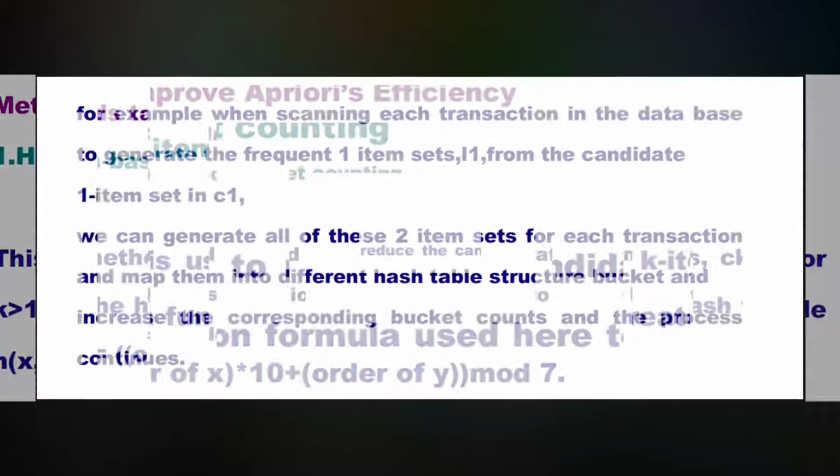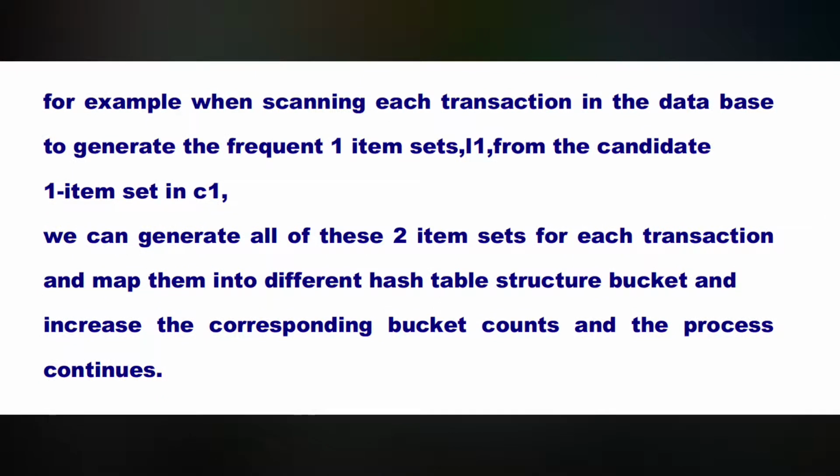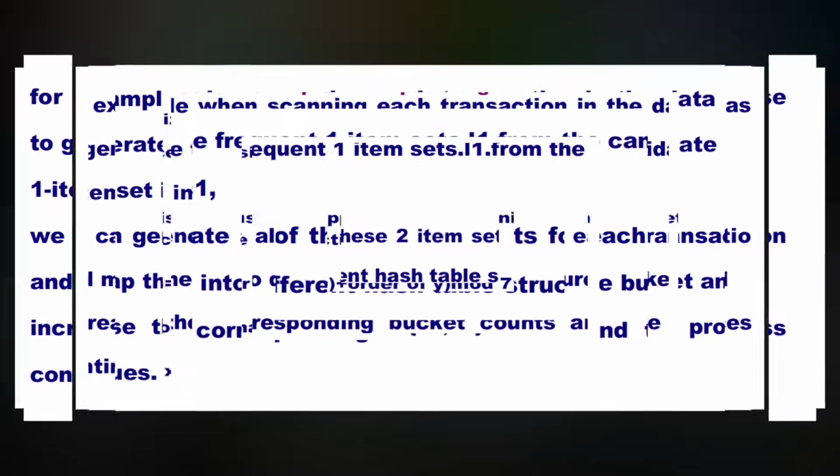For example, when scanning each transaction in the database to generate the frequent one item set L1 from the candidate one item set in C1, we can generate all of the 2 item sets for each transaction and map them into different hash table buckets and increase the corresponding bucket counts, and the process continues.